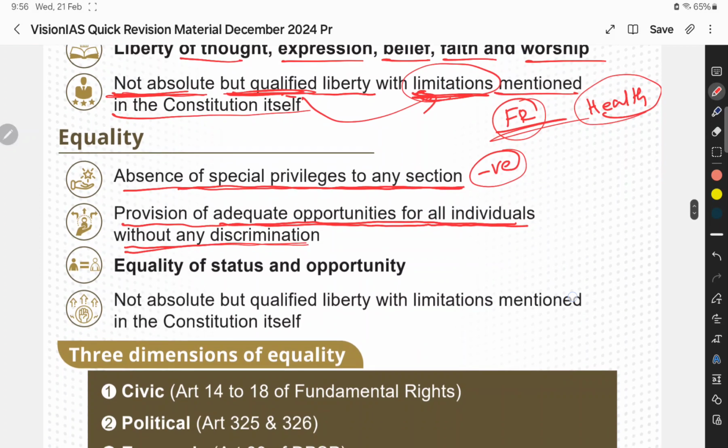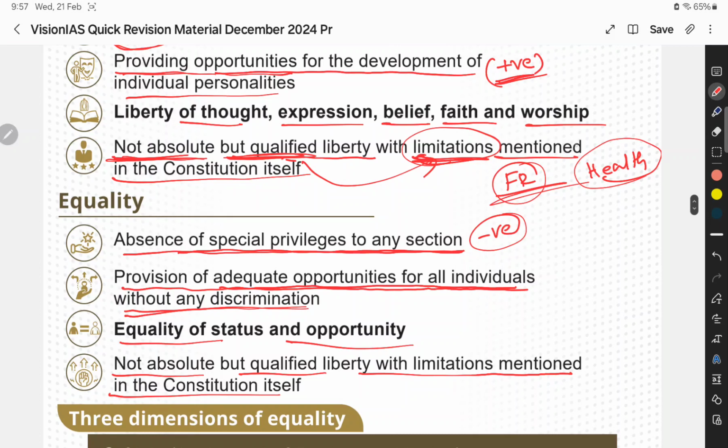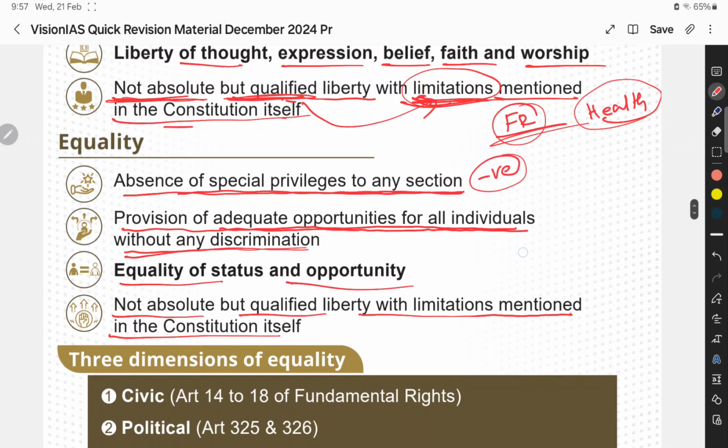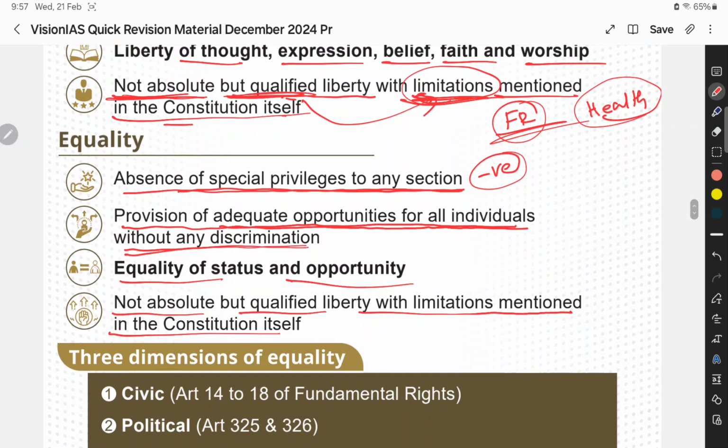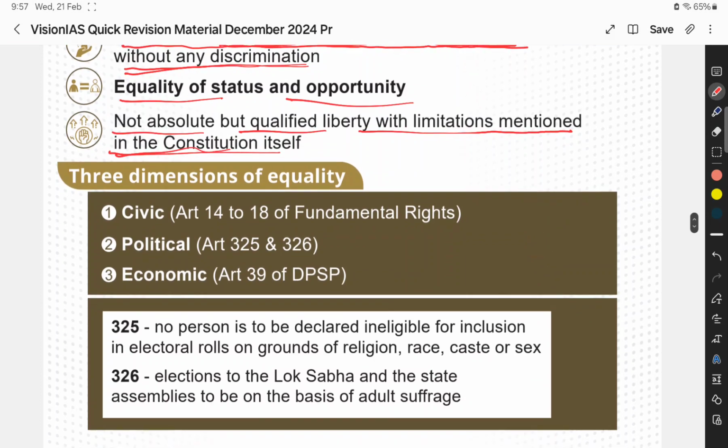Okay, and equality of status and opportunity. Equality is also not absolute but qualified, like liberty with limitations mentioned in the Constitution. Just as there are limitations on liberty mentioned in the Constitution, in equality also there are certain restrictions, and those restrictions are mentioned in the Constitution itself. If any question comes saying equality has certain limitations that are not mentioned in the Constitution, that is false, it is mentioned in the Constitution. And yeah, in equality there are three dimensions.